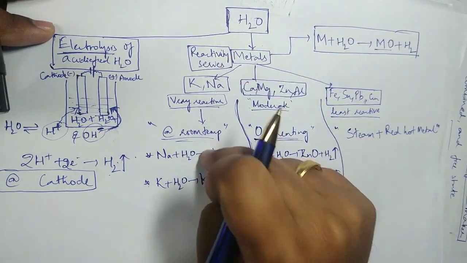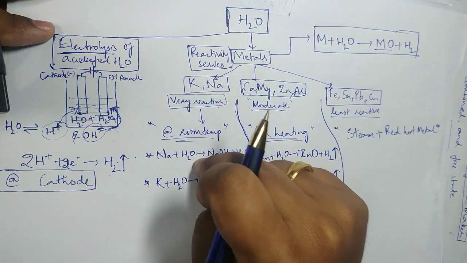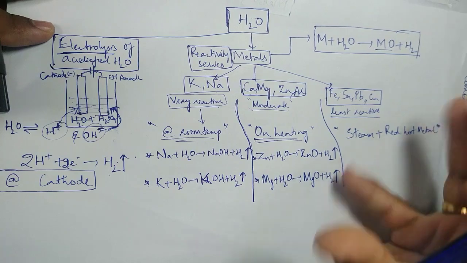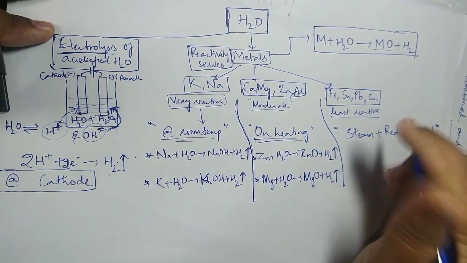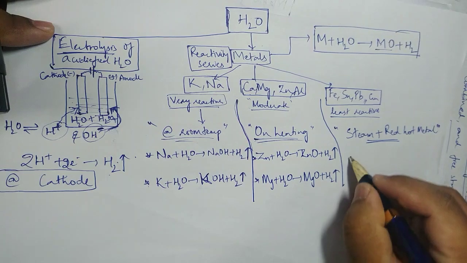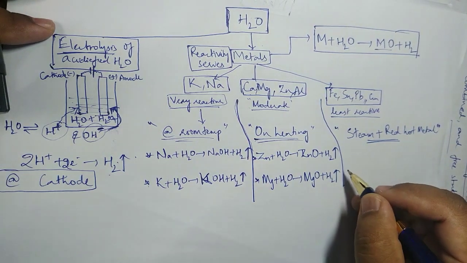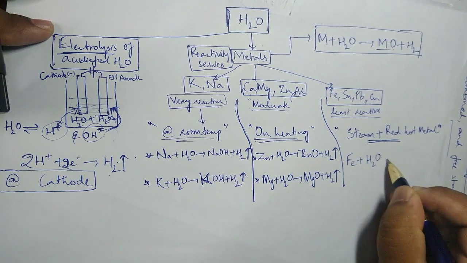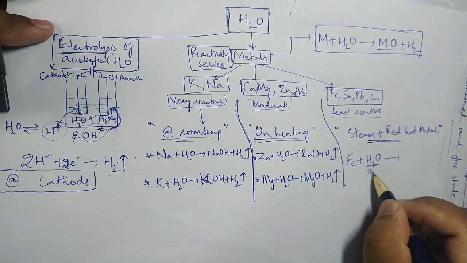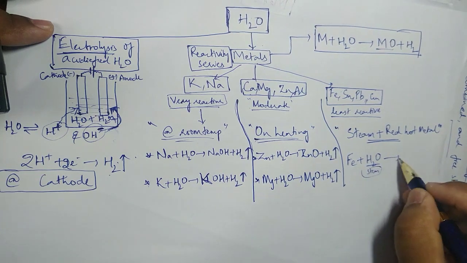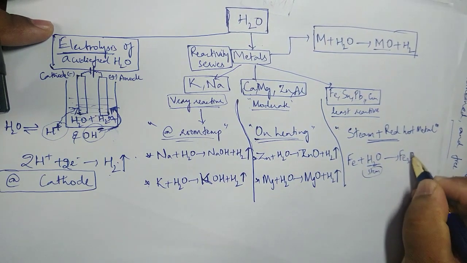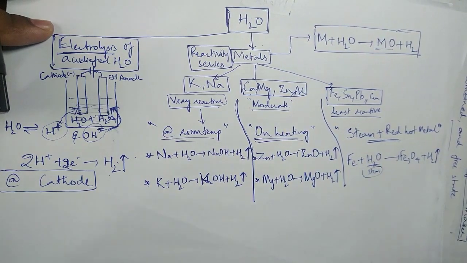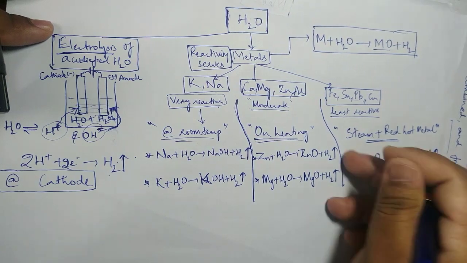What is that? In this case normal water, cold water is also sufficient. In this case hot water, in this case steam. Steam means vapour. Only in that case will these react. So in other words, for example iron plus H2O. What is this H2O? In the form of steam, don't forget, steam. So H2O will form Fe3O4 plus hydrogen gas. And the same way you can give another example with silicon or lead or whatever.